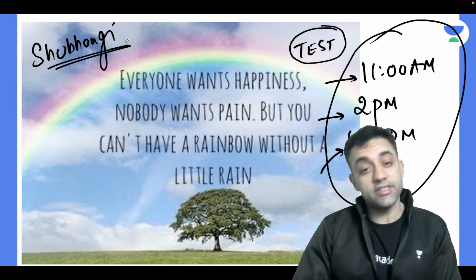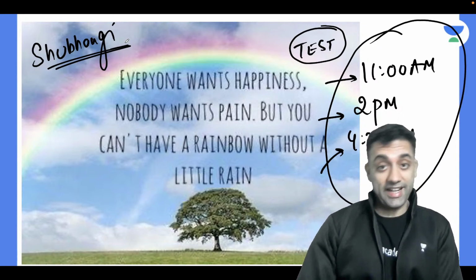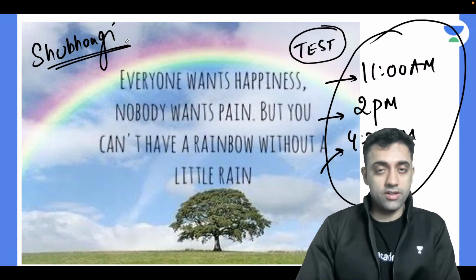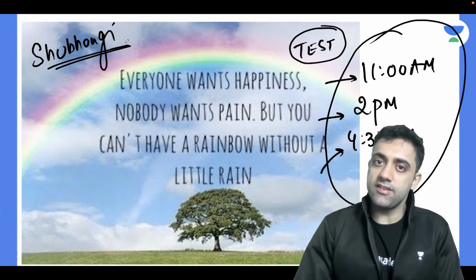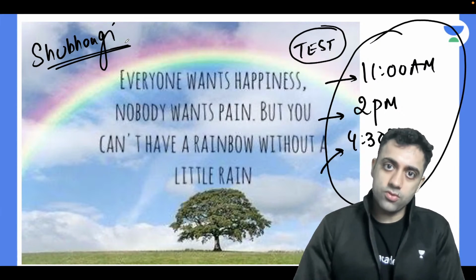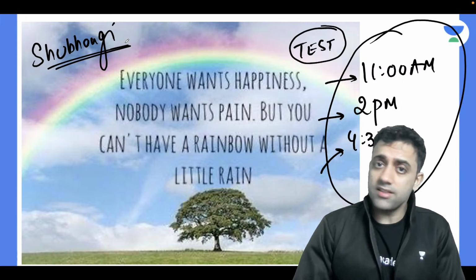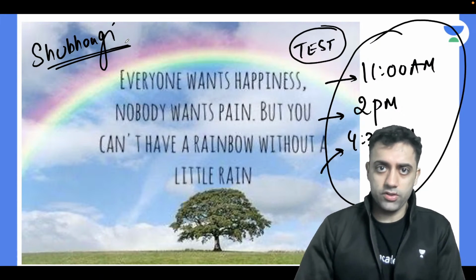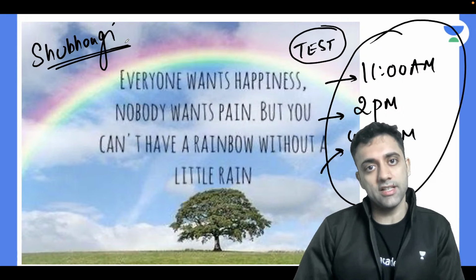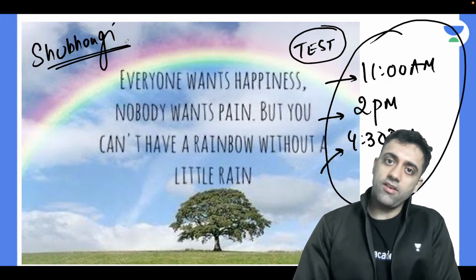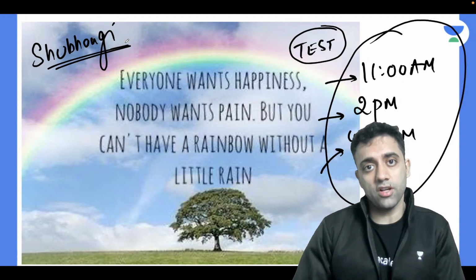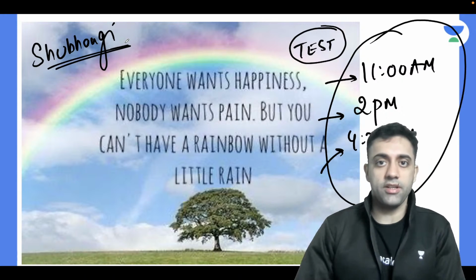So happiness will come, sadness will come, pain will come, excitement will come, crying will come, everything will come. These all are a part of life. Don't get carried away with happiness, don't get carried away with success, and most importantly, don't get carried away with sadness also. Some people take 1 month to get over depression, some people take only 1 week, some people take 1 day. It all depends on your willpower, your focus, your way of living life, your way of analyzing things, that will make you a better person. God has made everyone the same; some person recovers in a week, some in a day, some take 6 months. So it all depends on the willpower and how experienced a person you are.